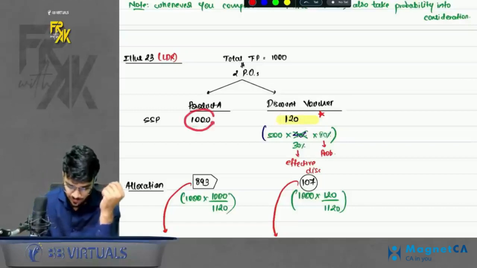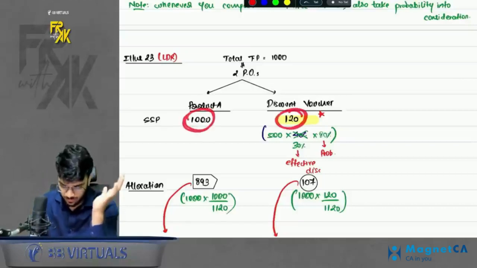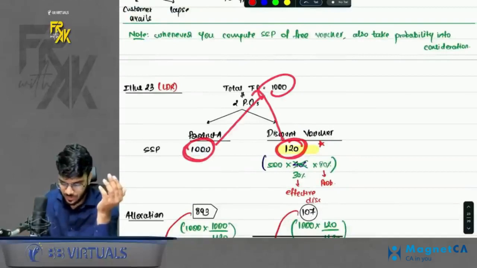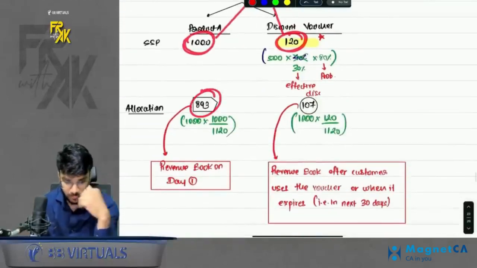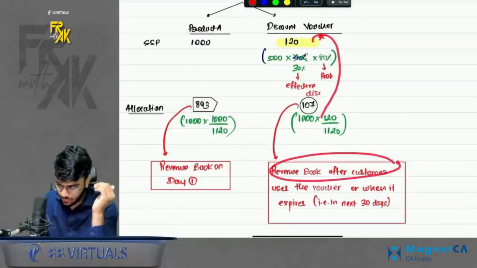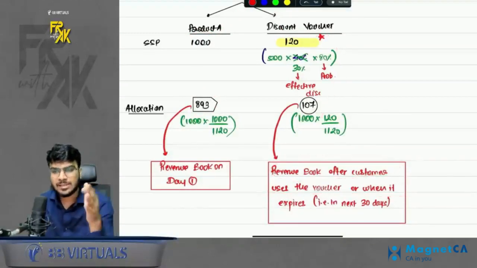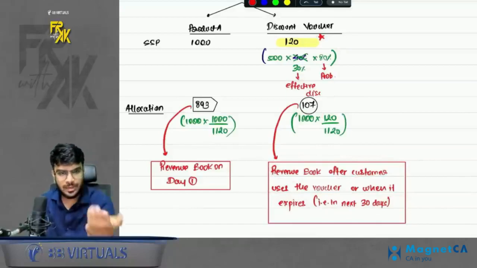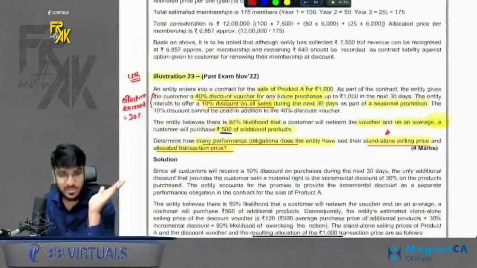Okay, so this is the SSP of product A. This is the SSP of discount voucher. Just bifurcate this 1000 rupees in this ratio. Whatever gets allocated to product A, you can book on day one. Whatever gets allocated to discount voucher, you should not book on day one. You should ideally book it when the customer redeems the voucher or when the voucher expires. Simple. I hope this is clear to everyone.